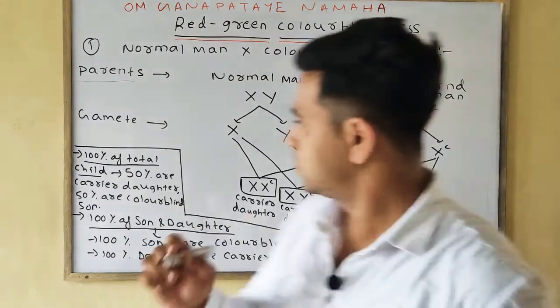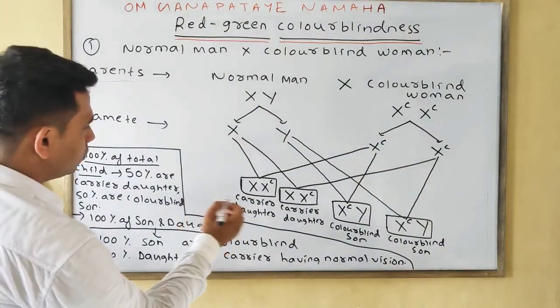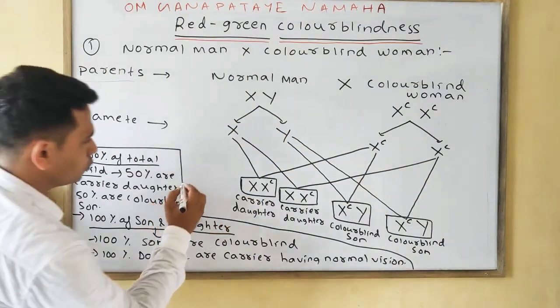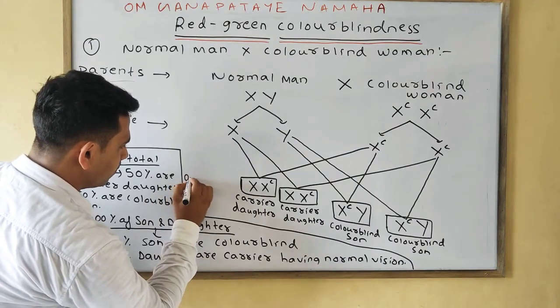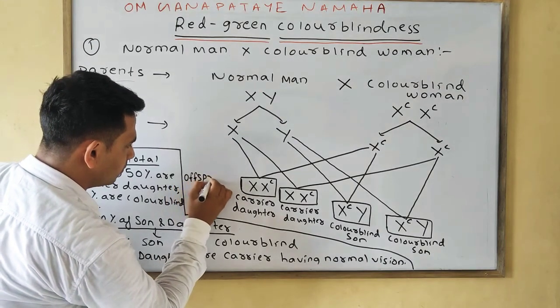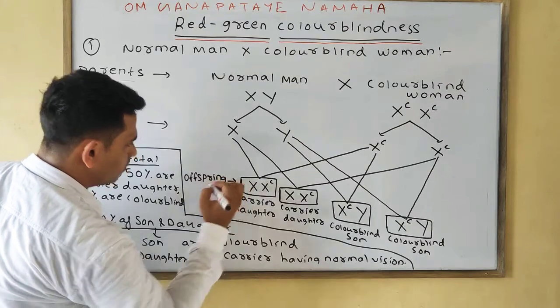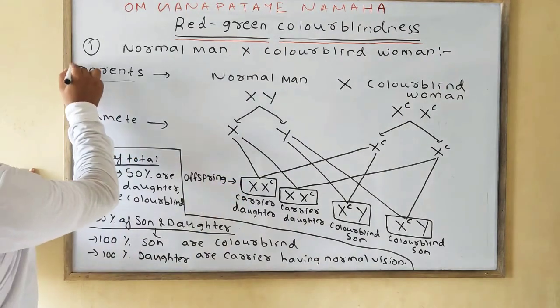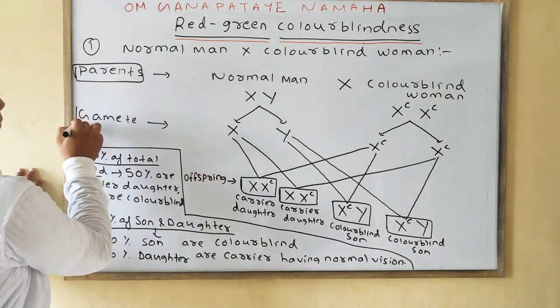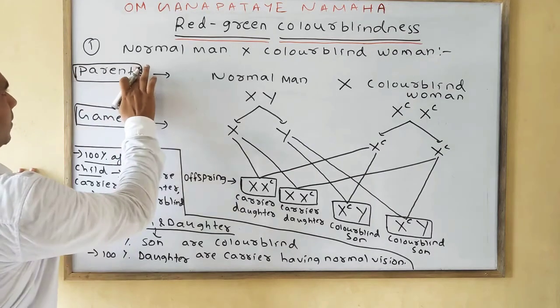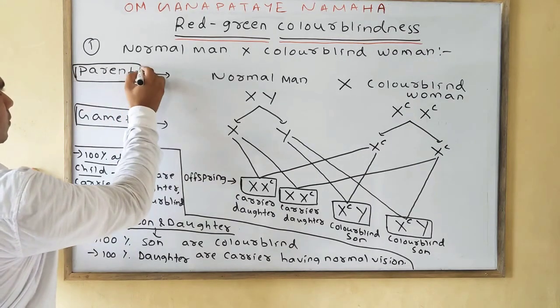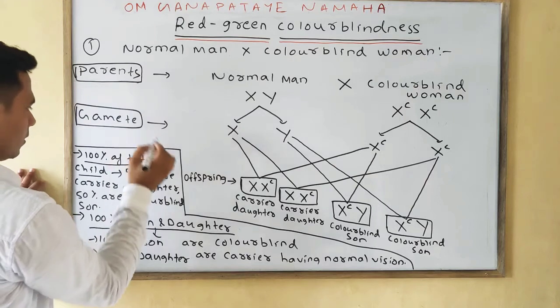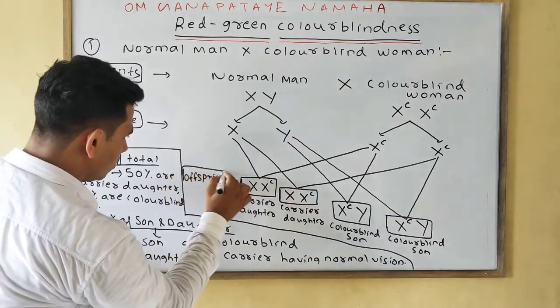One point: this one is the offspring. In front of this you should write the offspring. First you denote the parents, then the gametes, then the offspring.